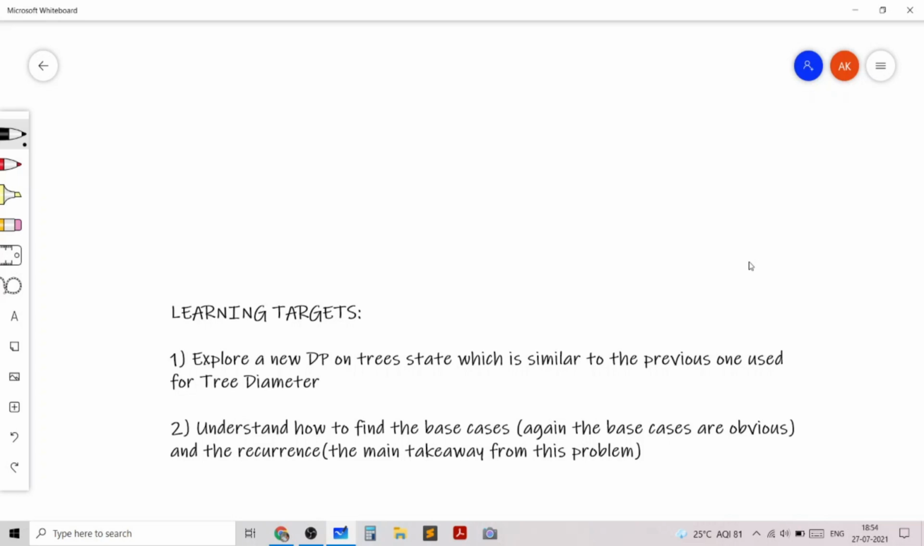And from this problem, we'll understand how to find the base cases and the recurrence for this new DP on tree state. Again, the recurrence will be the main takeaway from this problem because the base cases will be obvious for this problem. So let's look at the problem statement.